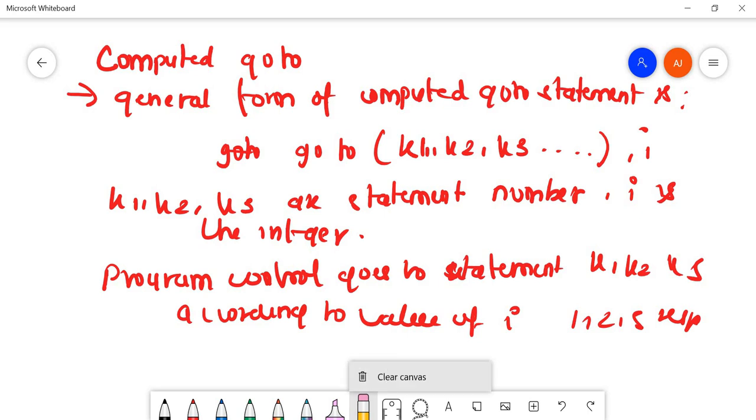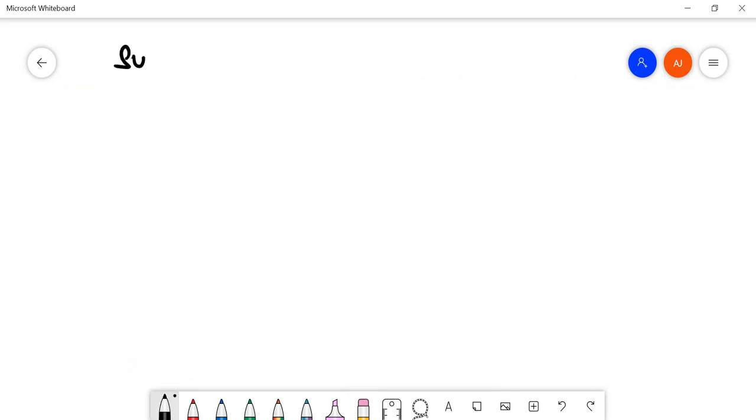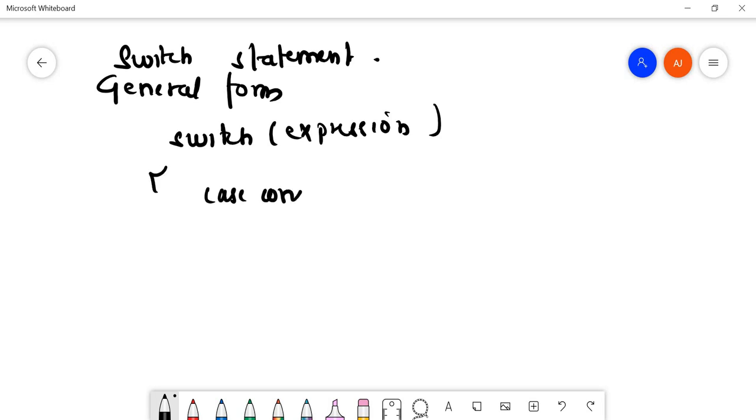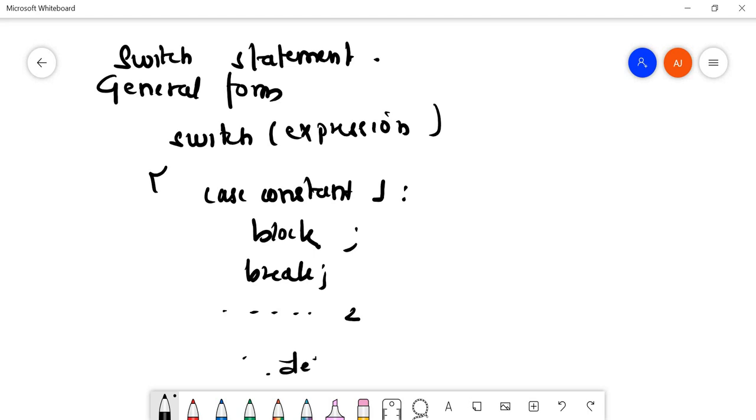Now next we'll see the switch statement. I think you know about the switch statement in C. So I'll just write the general form. The general form of the switch statement is switch (expression), followed by case constant 1 colon, and we have a block of code, and then we have break. Similarly, case constant 2, case constant 3, and finally there is a default statement. So this is the structure in C.